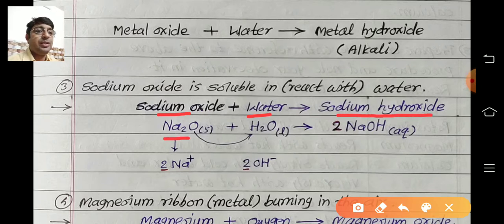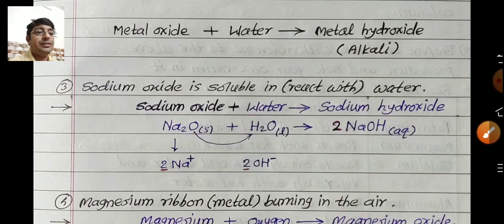Sodium oxide, Na2O, plus H2O, reacts with water. Now we split the H2O like this. The oxygen combines with the water, forming 2 OH minus ions, which then react with the Na plus ions. Here 2 atoms of sodium and 2 hydroxide groups are present. So 2 is a common factor and NaOH is formed, that is sodium hydroxide. This is one example of an alkali.